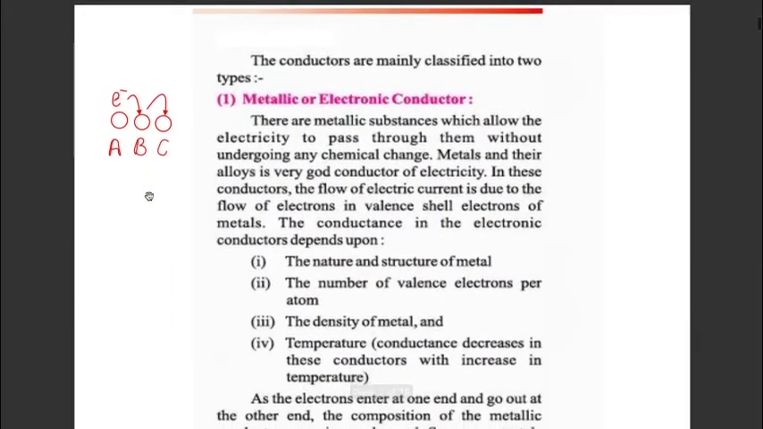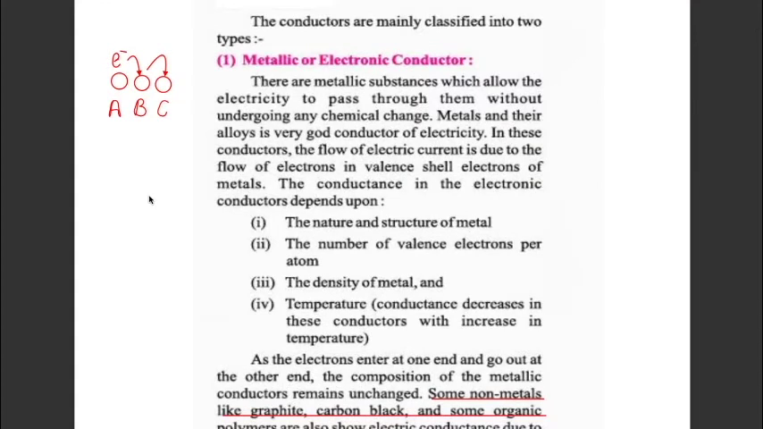Now let us discuss in detail metallic or electronic conductors. These are metallic substances which allow electricity to pass through them without undergoing any chemical change. Meaning when current is passed through them, there is no change in their chemical composition and they remain the same. These types of conductors show conductivity by the flow of electrons and hence are called electronic conductors.